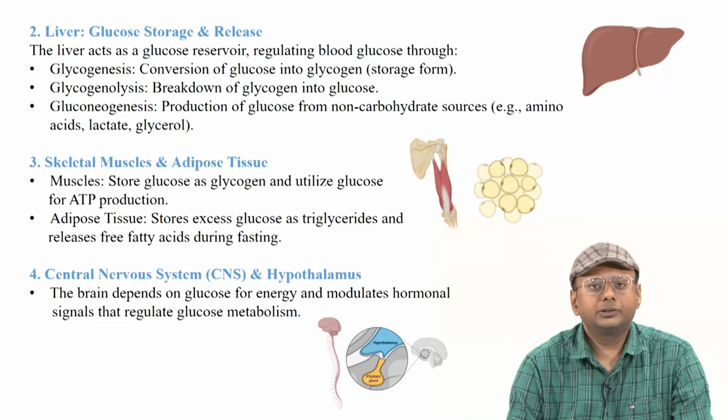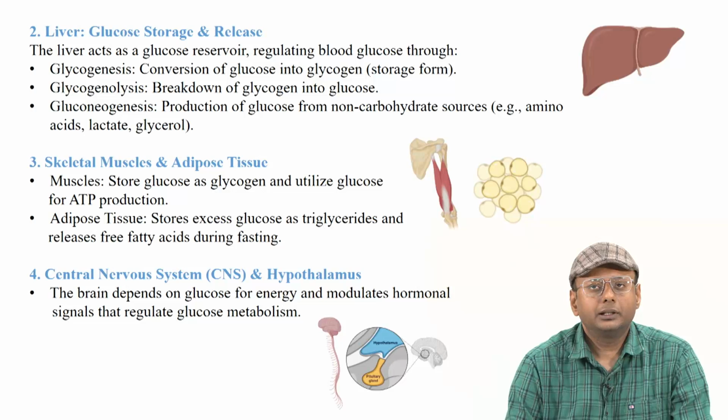Insulin generally carries the blood glucose and distributes it to various cells. And glucagon, whenever the glucose level is low in our body, helps convert the glycogen present in the liver back to glucose and maintain glucose homeostasis.